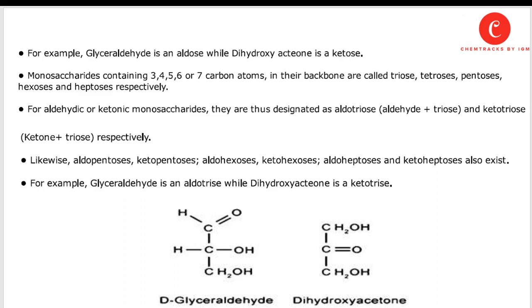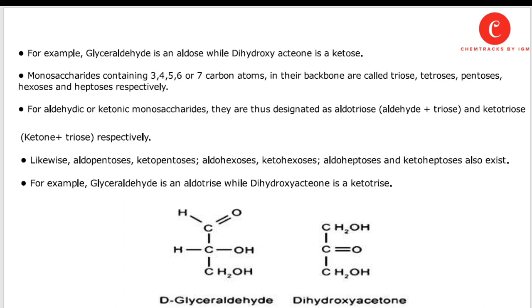Monosaccharides containing 3, 4, 5, 6, or 7 carbon atoms in their backbone are called triose, tetrose, pentose, hexose, and heptose respectively. For aldehydic and ketonic monosaccharides, they are thus designated as aldotriose, aldehyde plus triose. It means aldotriose are sugars that contain three carbon atoms in their backbone and the carbonyl group is present at the end of this carbon chain, so it is called aldotriose.